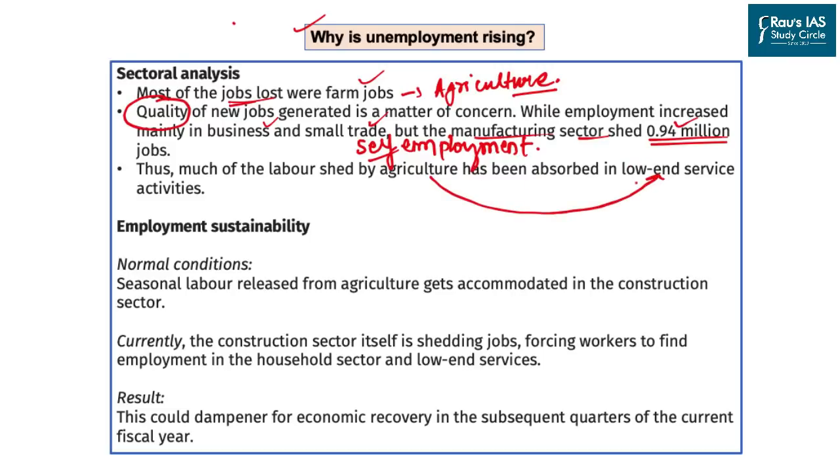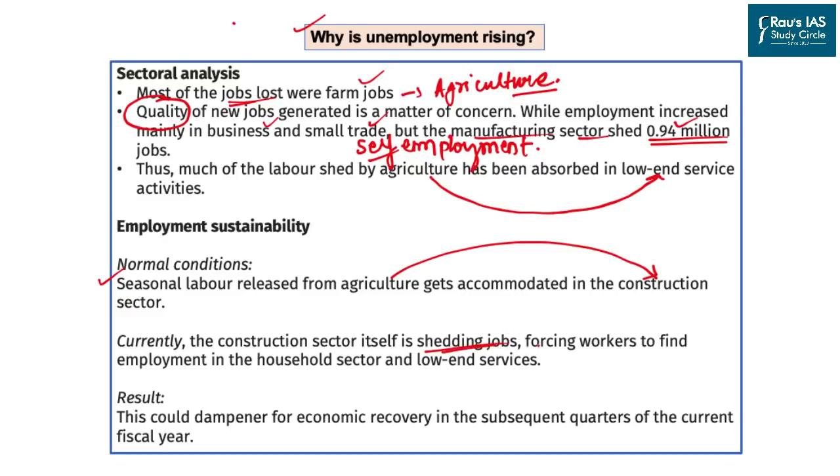Now when it comes to the normal condition, in an economy when there is seasonal unemployment, the labor from agriculture goes to the construction sector. But the current situation says that the construction sector is itself shedding jobs. Why? Because the economy is going through a low investment phase.